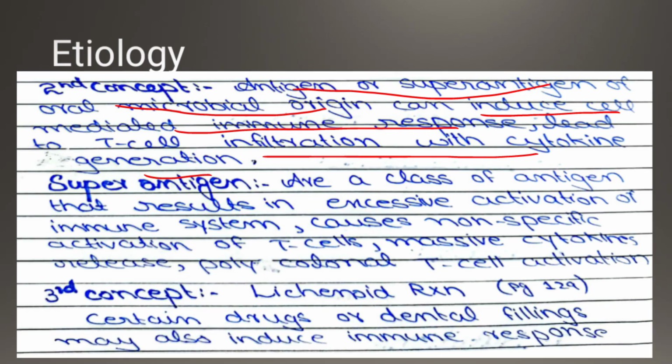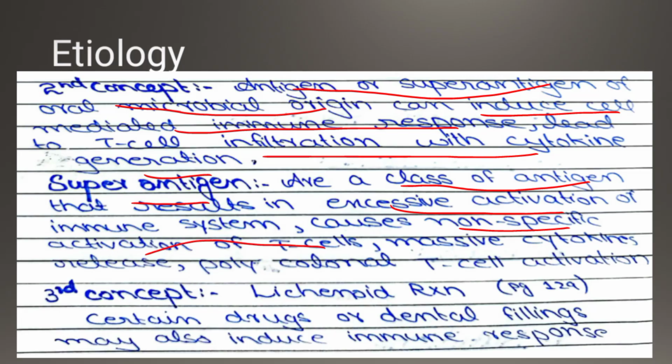Then you have another concept which is super antigen. This super antigen is basically a class of antigen. It is actually a group or a class of antigen that causes excessive activation of the immune system. Means that these antigens activate the immune system very much. So there is a non-specific activation of T cells.